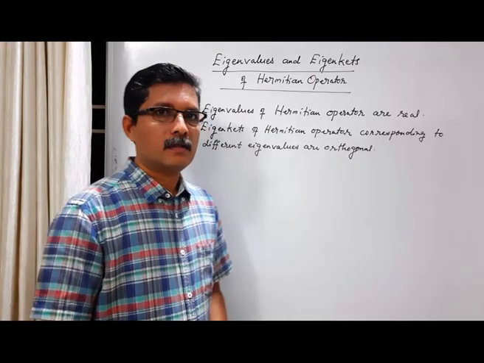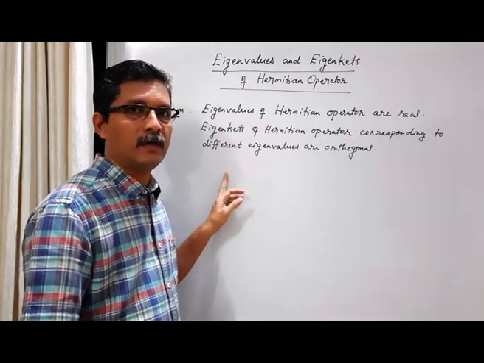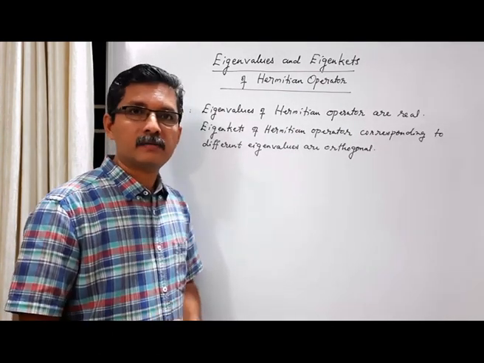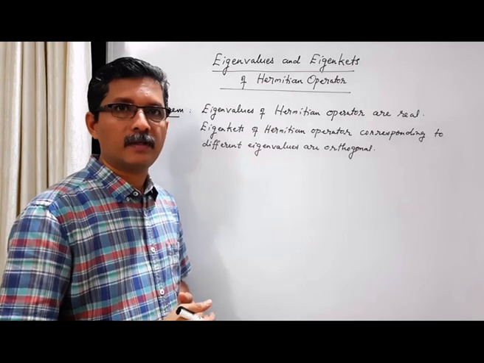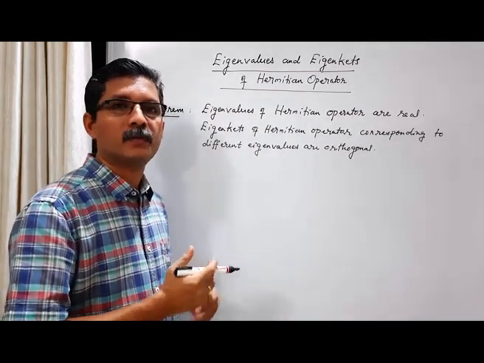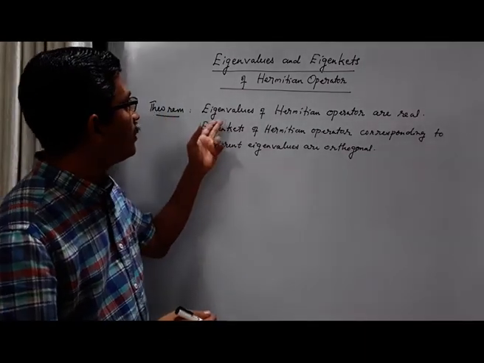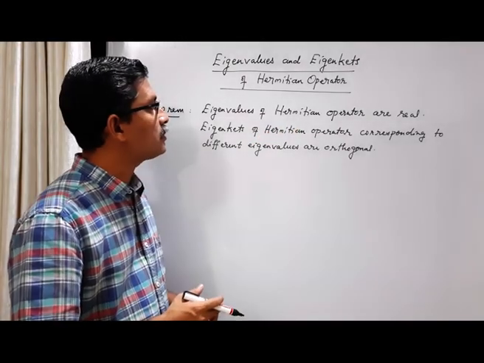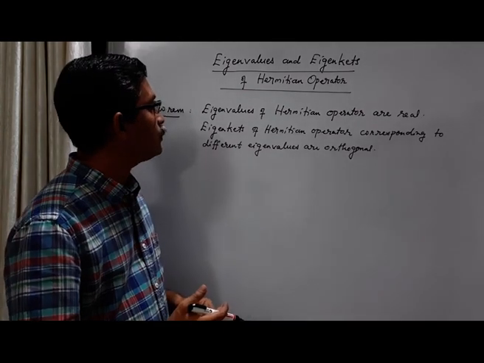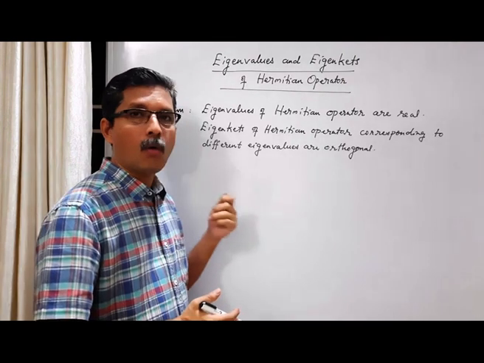In this class, let us consider this theorem regarding the eigenvalues and eigenkets of Hermitian operator. In quantum mechanics, every physical quantity is represented by a Hermitian operator. So it's important to consider these properties of eigenvalues and eigenkets of Hermitian operator. This is the theorem. Eigenvalues of Hermitian operator are real, and eigenkets of Hermitian operator corresponding to different eigenvalues are orthogonal.